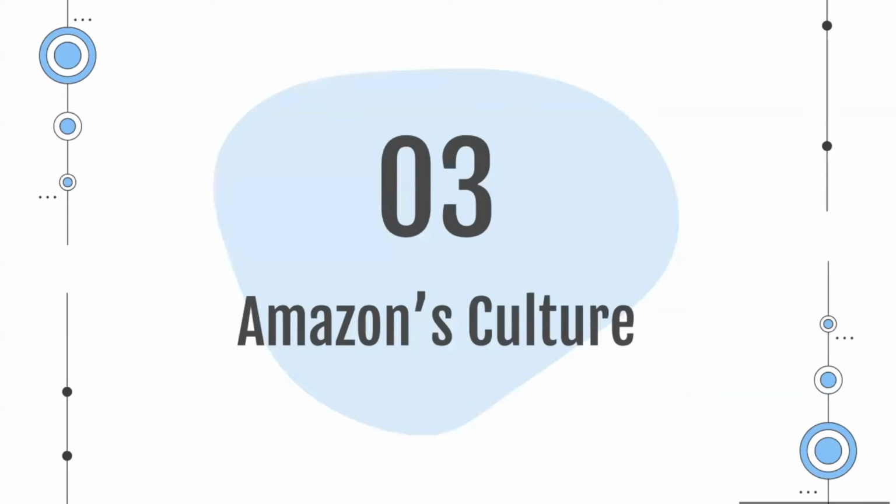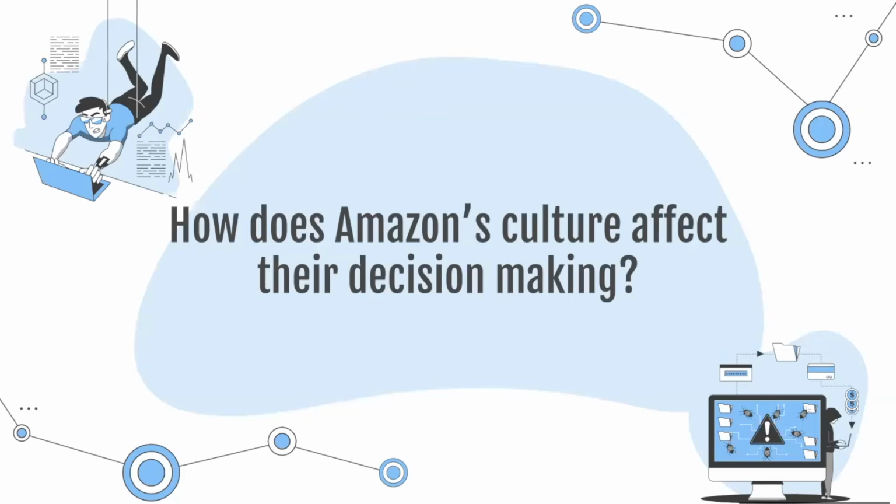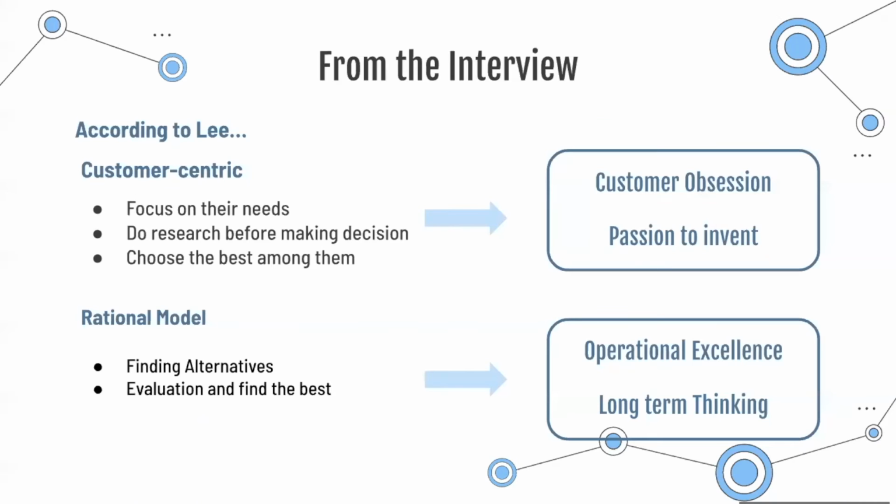After knowing about the real-life example of how Amazon's employees make their decisions, let's see how the culture affects their decision-making process. According to Amazon, there are four cultures in total, including customer obsession rather than competitor focus, passion for invention, commitment to operational excellence, and long-term thinking. So how does Amazon's culture affect their decision-making? According to Lee just now, we can see two main characteristics from their decision-making process. The first is customer-centric, as they focus on their needs and do much research before making the decision. Also, they choose the best among them.